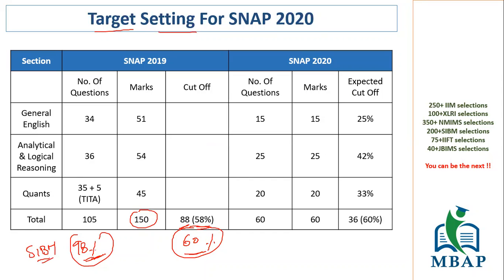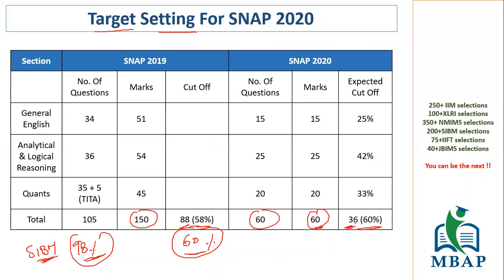Okay, like 98 percentile plus, definitely a very good chance to convert SIBM Pune. So taking that into consideration, if the total marks is 60, we should expect somewhere around 36 to be the cutoff. Now, definitely this can go up and down, but over the period of time, we have seen majorly for the speed-based exam, 60% to 65% of the total marks is usually the percentile cutoff also.